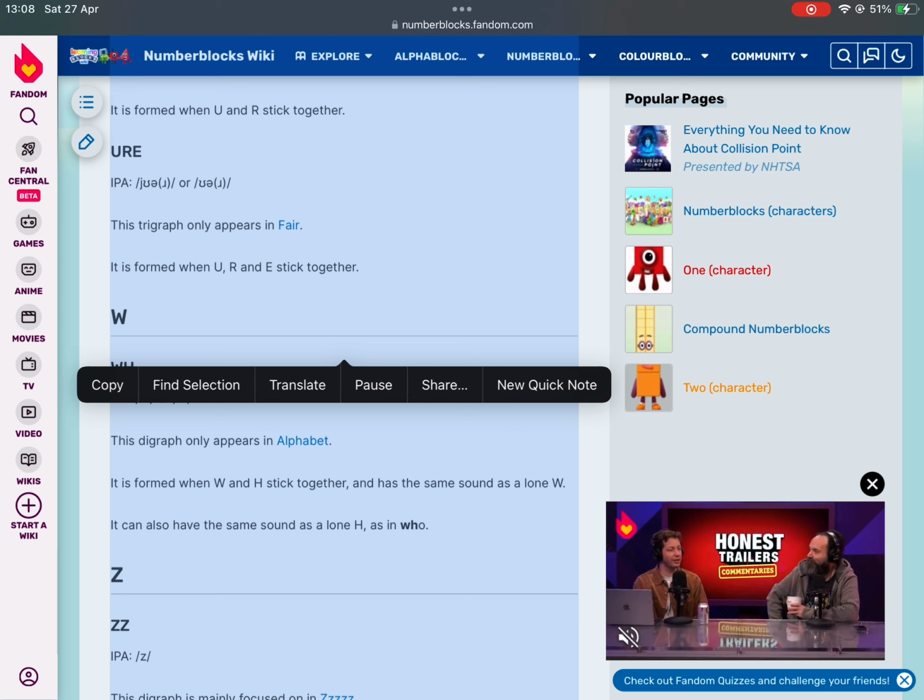This trigraph only appears in fair. It is formed when U, R and D stick together.